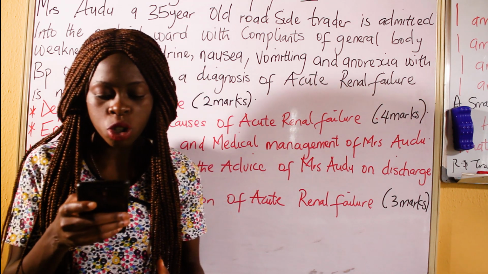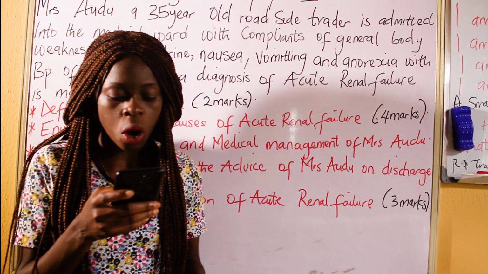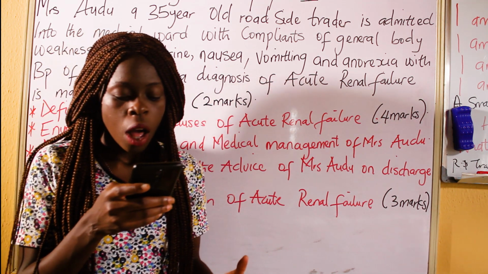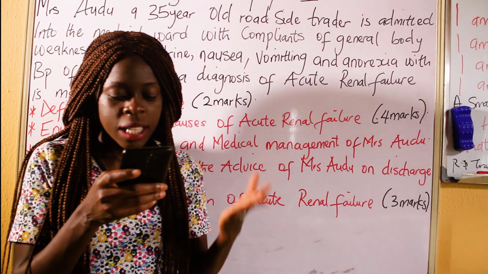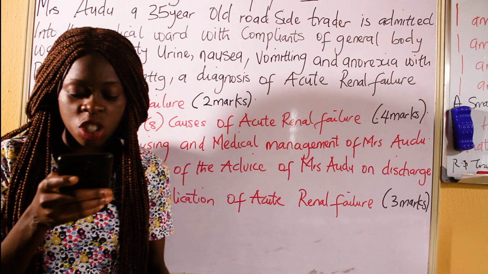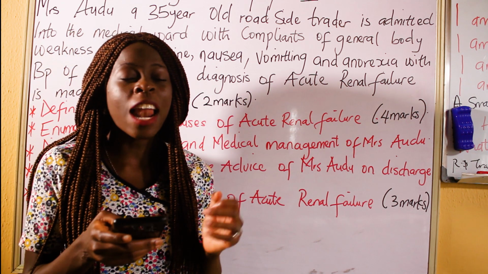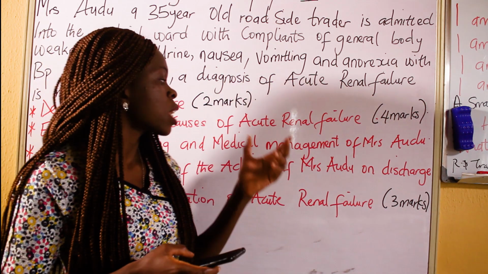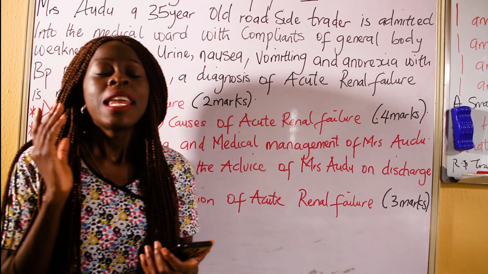severe dehydration, cardiogenic shock, blood clots, glomerulonephritis, bladder cancer, cervical cancer, prostate cancer, kidney stone, obstruction along the urinary tract. All these are causes of what? Acute renal failure. Let me tell you a secret.